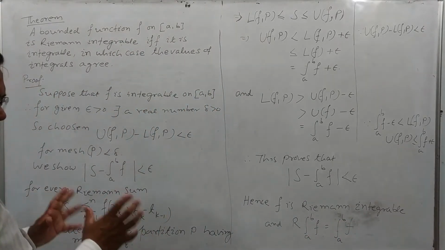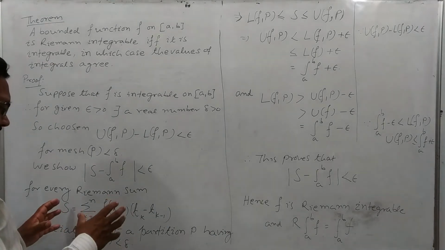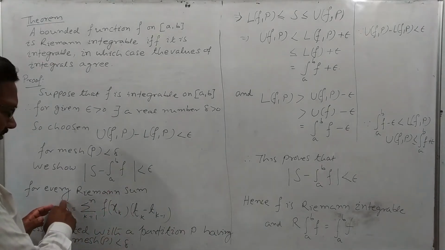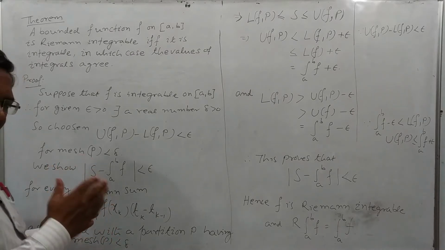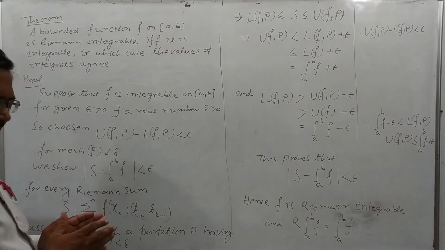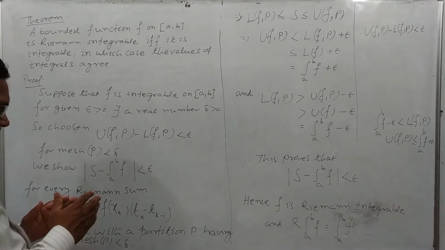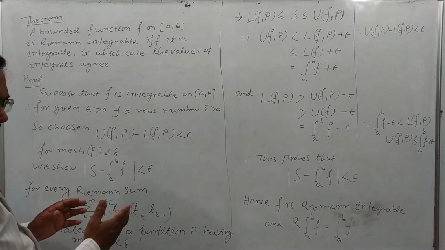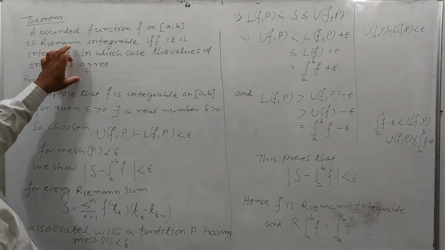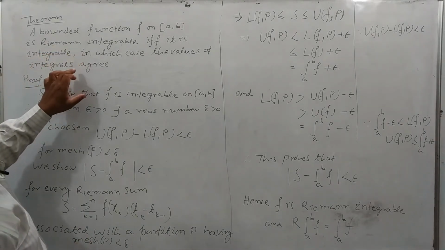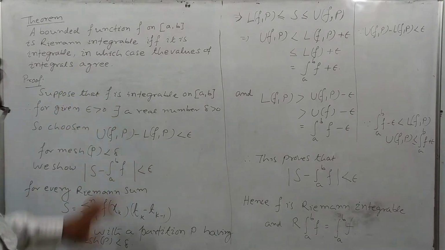It is the assertion, or it is the quantity, the sum of the trapeziums which have been given, and as per these conditions we have to show the integral values must agree.